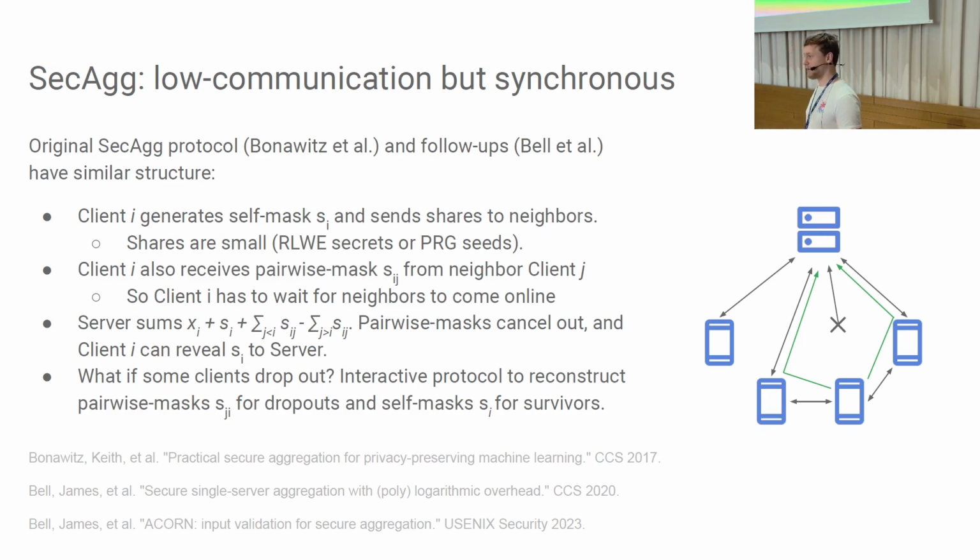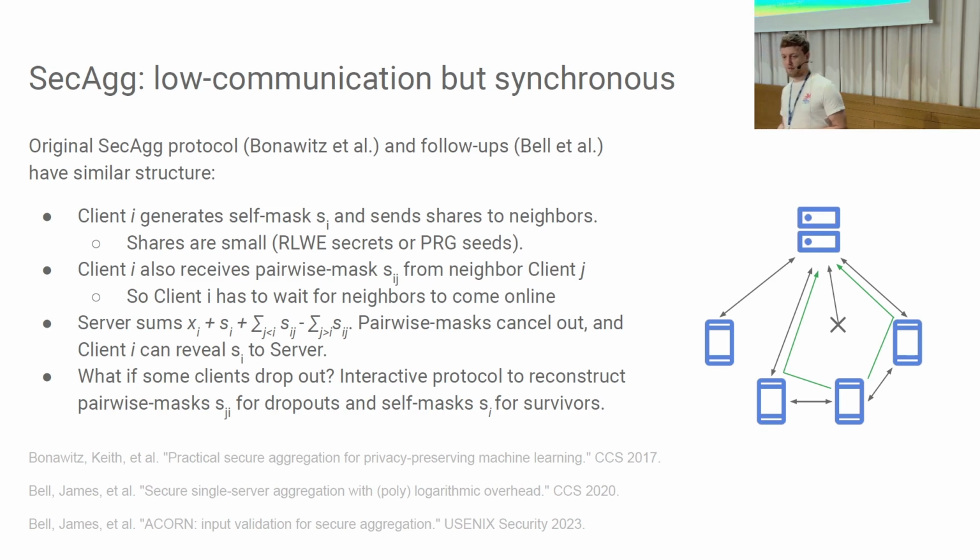And for that, basically, if the client is still alive at this point, so if the client after the aggregation still responds, it can just send its self-mask and the server can cancel it. Whereas the pairwise masks that clients choose with their neighbors, they will cancel each other if both clients showed up. The issue is what happens if clients drop out.